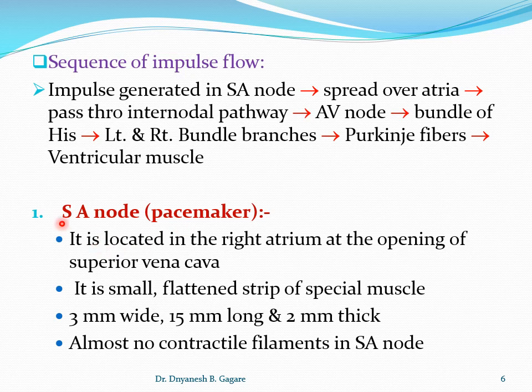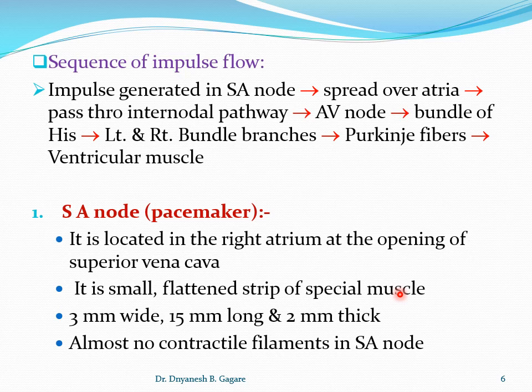Now see what the SA node is. First, its location. It is located in the right atrium at the opening of the vena cava. Then it is a small flattened strip of special muscle.